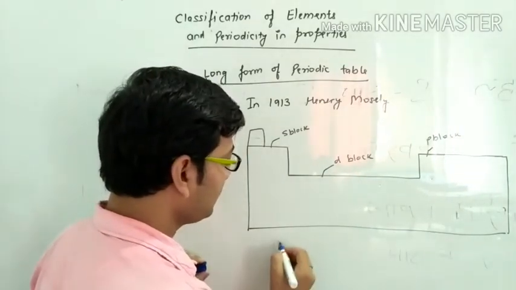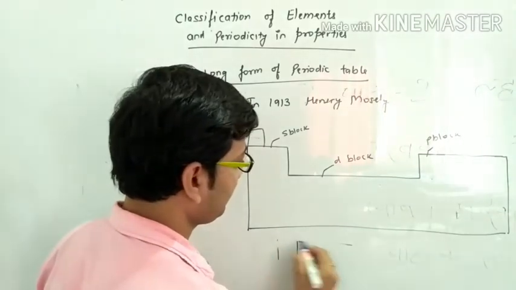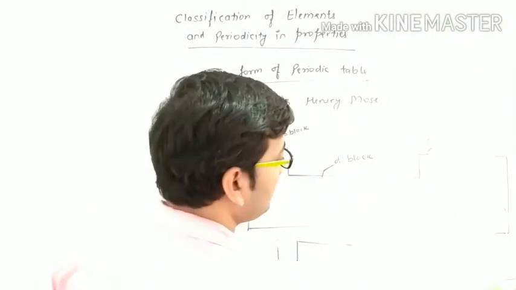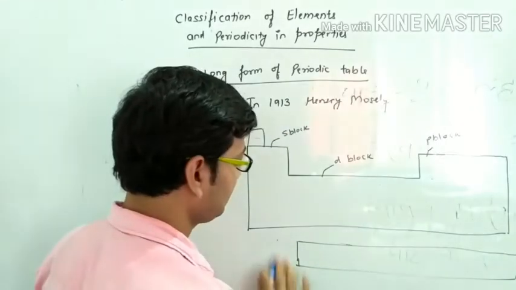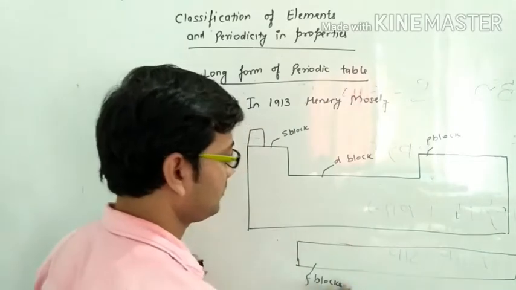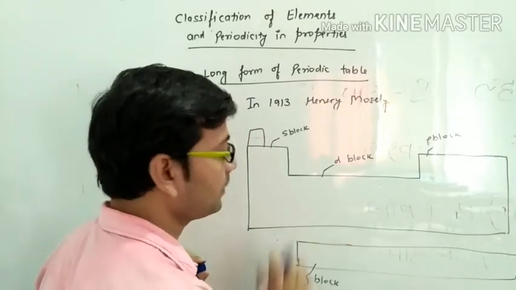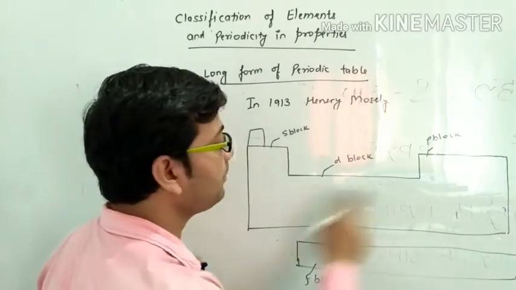So the f blocks are present at the bottom of the main periodic table.